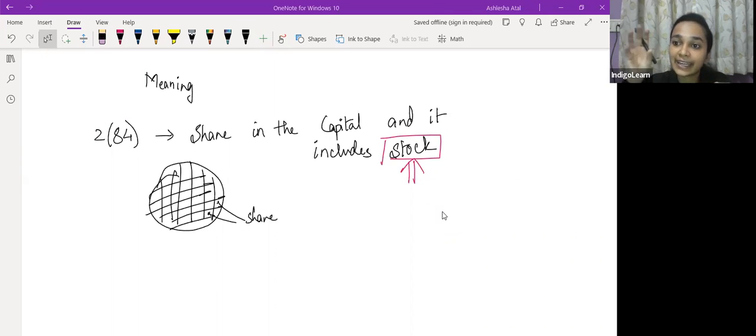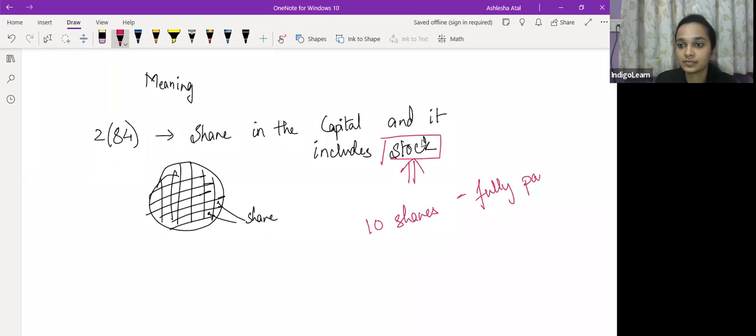So क्या हो रहा है? एक share, say one company has issued so many shares. Say you are a shareholder in a company and you own 10 shares in that company, and all these shares are fully paid. ठीक है, अभी ये 10 shares आप इंडिविजुअली होल्ड करते हो, इंडिविजुअली आप 10 shares होल्ड कर रहे हो एक कंपनी के. अभी क्या करते हैं, ये 10 shares को एक लॉट बना देते हैं या फिर बंडल अप कर लेते हैं. वी ग्रुप दीज 10 shares. So that will now be termed as stock.